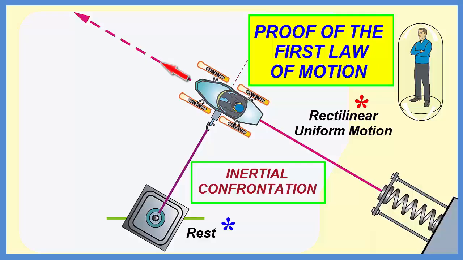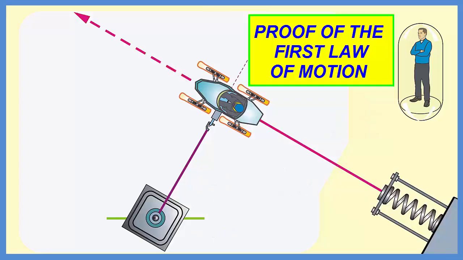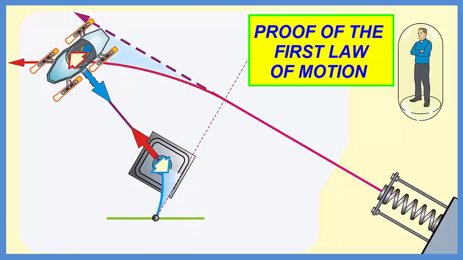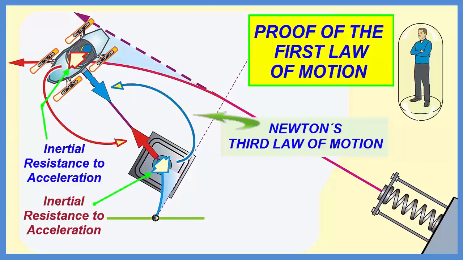The bodies resist the change of their inertial states, in accordance with Newton's commentary to the definition 3, Book 1, of the Principia. The inertial resistance of each body acts upon the other as a force, causing their acceleration. This demonstrates that all bodies resist acceleration, that is, the change of their inertial states of rest or linear uniform motion. This experiment also demonstrates that the inertial resistance of each body acts upon the other as a force, according to Newton's inference.